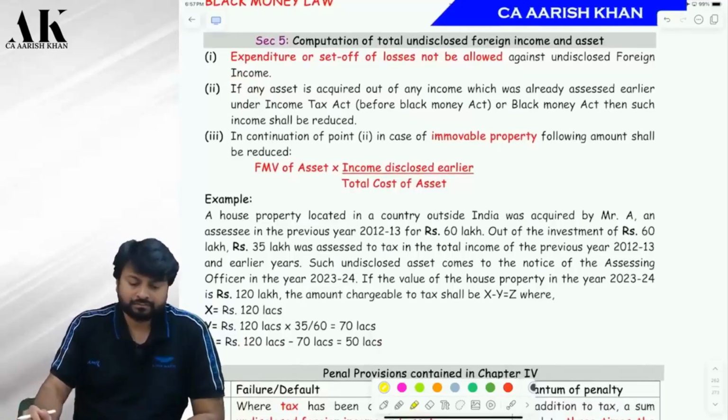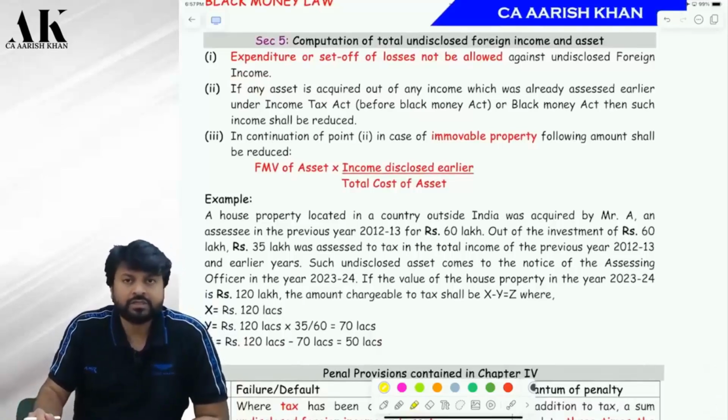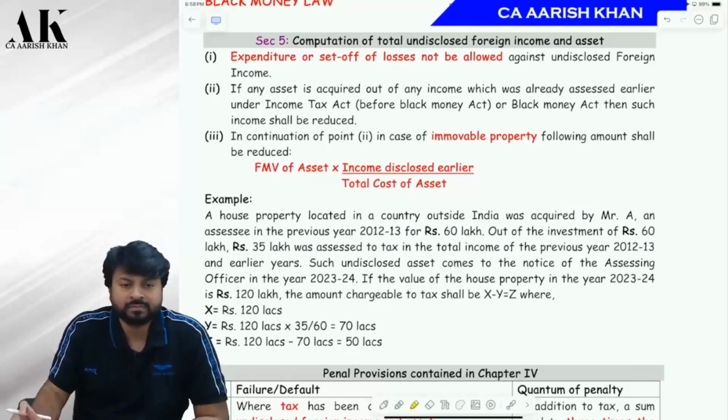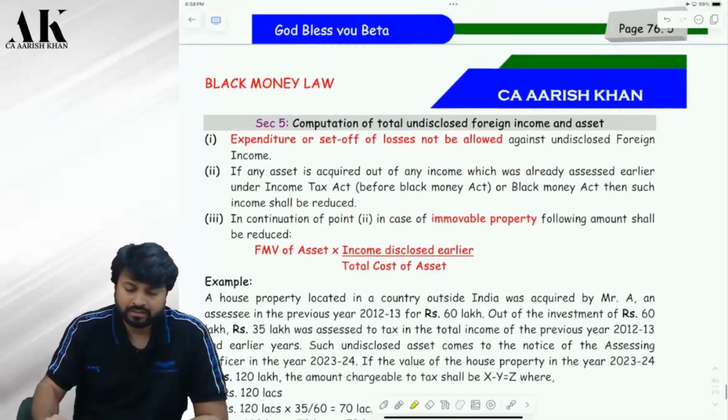Now, we have done a lot of provisions yesterday on how to compute undisclosed foreign asset, right? Today we are going to learn the most beautiful provision. What we are going to learn? How to compute undisclosed foreign income. It is so beautiful.